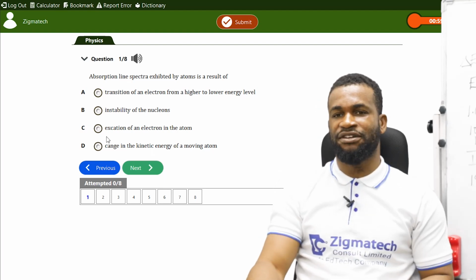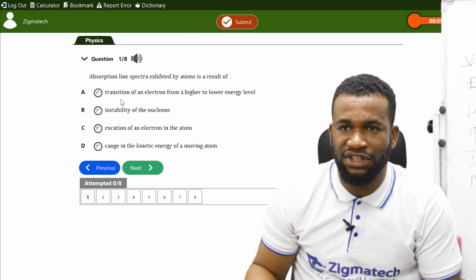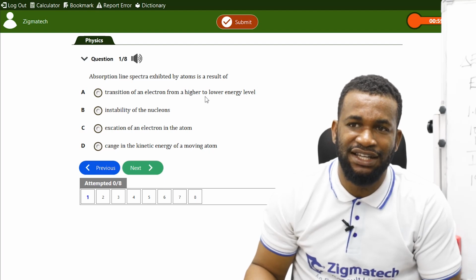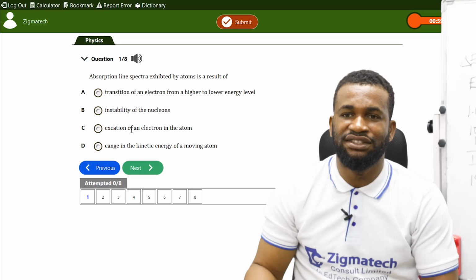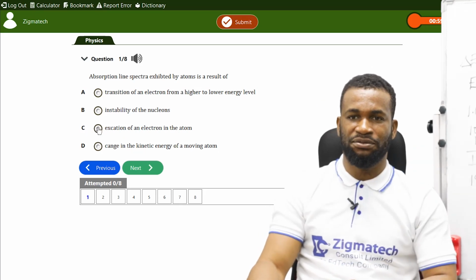So there are two options that are very good, and other options are not as good. We have this one, transition of an electron from a higher to lower. Excitation is from lower to the upper one. So the option here is C.